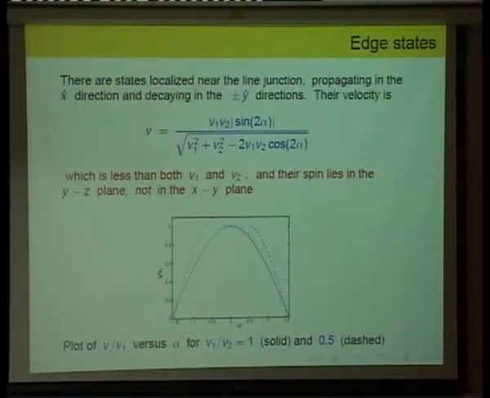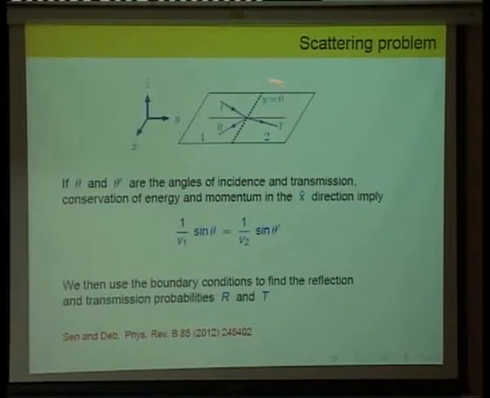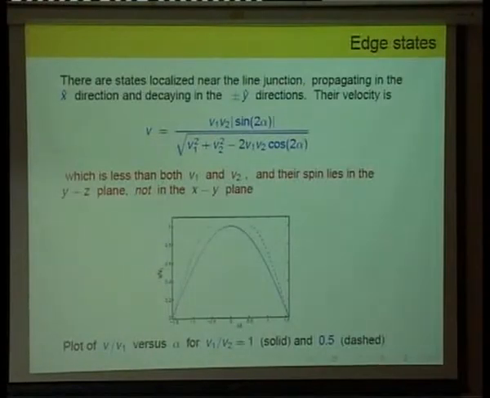What can happen is that there are states which live along this line, and so they're plane waves along the line and then decay exponentially away from the line. So these are states which are bound to the line junction, and they have some interesting features.